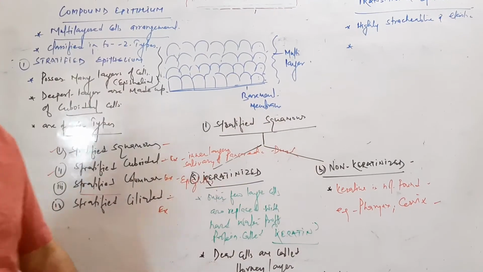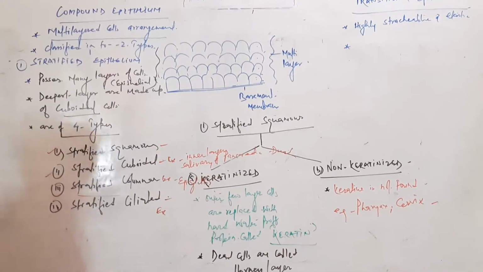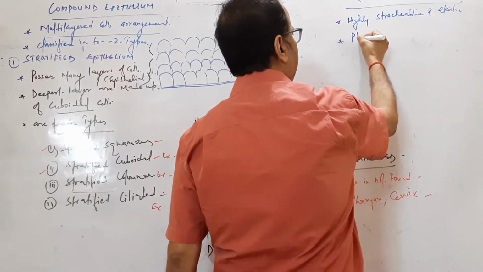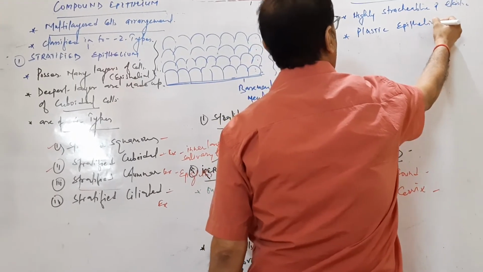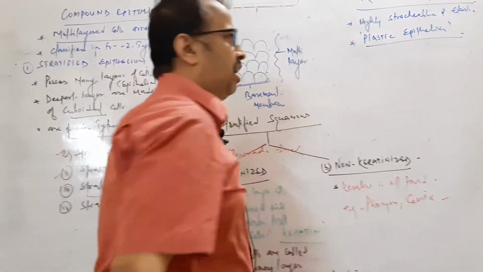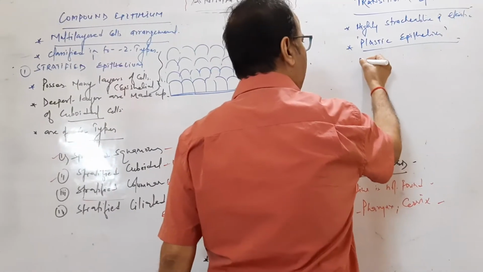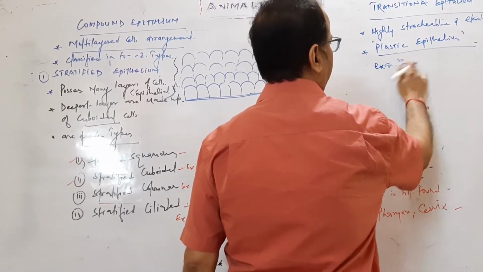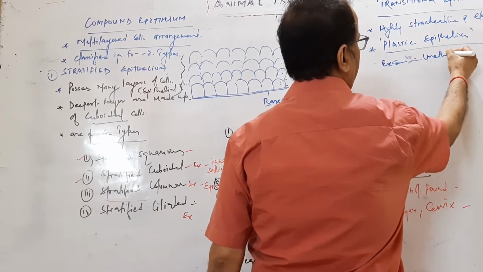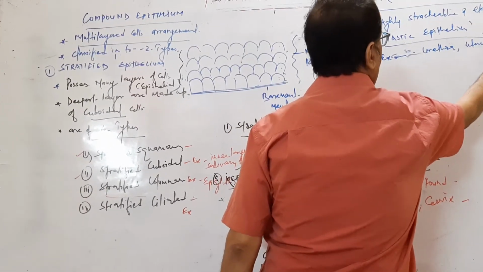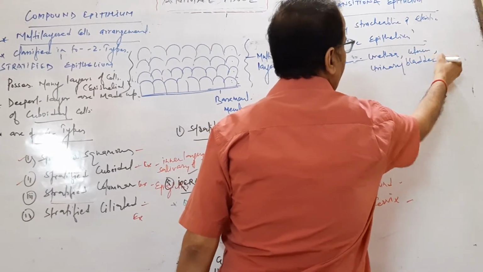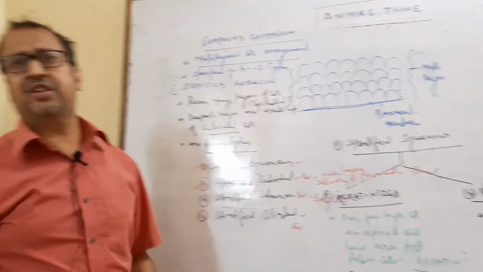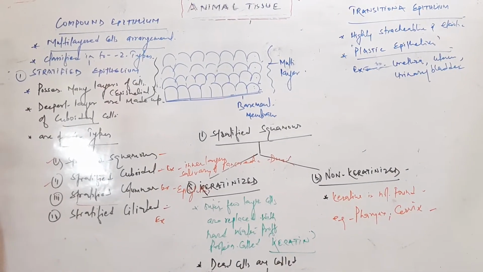Examples are the urethra, uterus, and urinary bladder. When the urinary bladder fills with urine, it becomes highly stretchable, holding more than 300 ml.